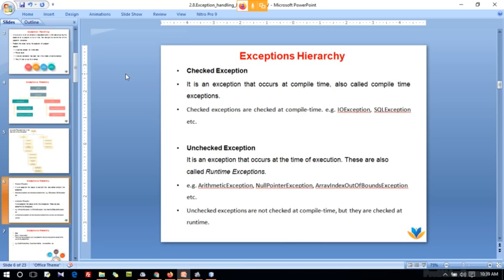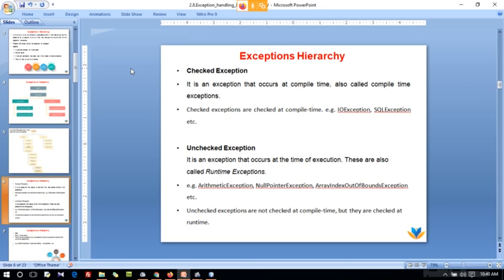So in this exception hierarchy, please remember I have checked exceptions and unchecked exceptions. Already I told you we have two stages of execution, which are compile time and execution time, which is runtime. At compilation time we will get some errors, like syntax errors. Input output exceptions and SQL exceptions and so many things will be shown at the time of compilation itself by the compiler.